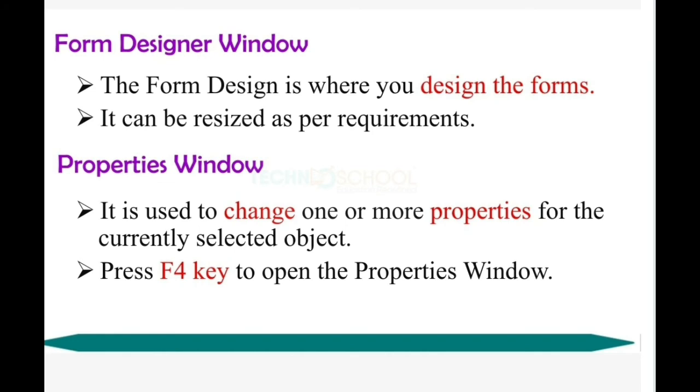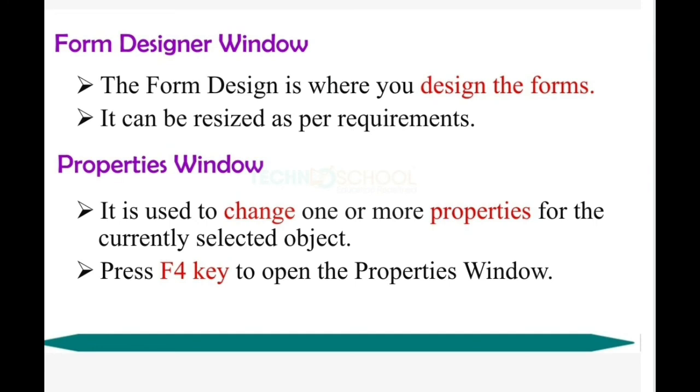And the properties window is used to change one or more properties for the currently selected object. I have explained the properties window in detail. Using the properties window, we can change the object's properties: its name, size, caption, position, design. We have many properties in VB. Using the properties window, we can change its design as you want. Press the F4 key to open the properties window. The shortcut key for displaying the properties window is F4. When you press F4 on the keyboard, you will get the properties window.